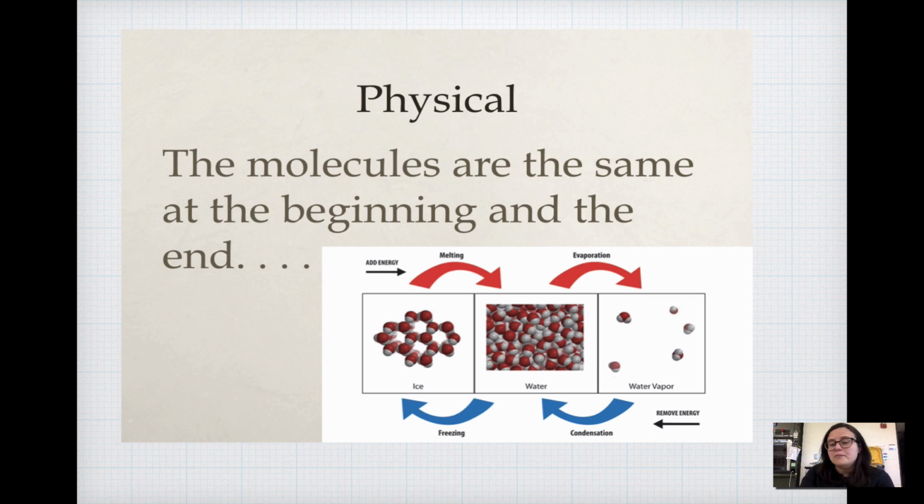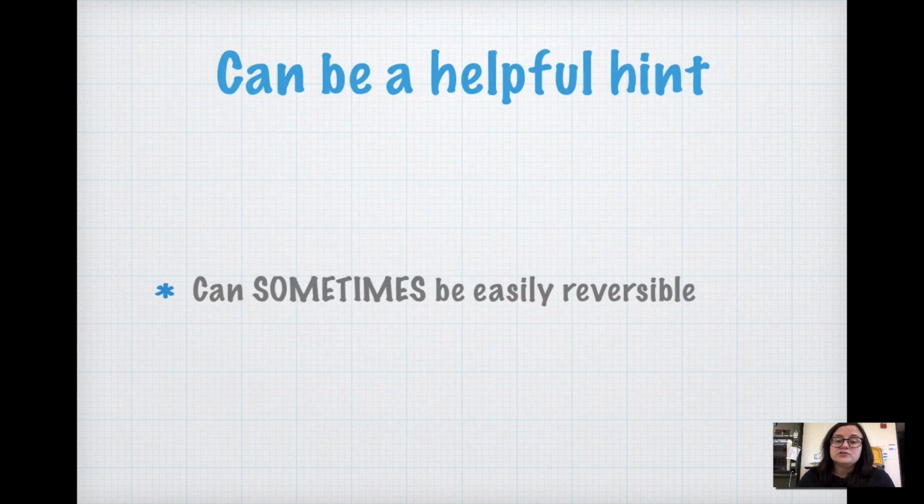And here is a molecular model of that phase change, ice melting into water and then water evaporating into water vapor. We can see that all of the molecules present in the ice example, they are one red atom stuck to two kind of grayish atoms. As they melt, they get warm, they turn into water. The kind of molecules are exactly the same. They get even warmer, turn into water vapor. The kind of atoms the molecules are exactly the same. They're just more spread out. So this is a physical change because we still have H2O at the beginning and the end of every part of this change. This can be a helpful hint in trying to decide if the change that you saw was chemical or physical.